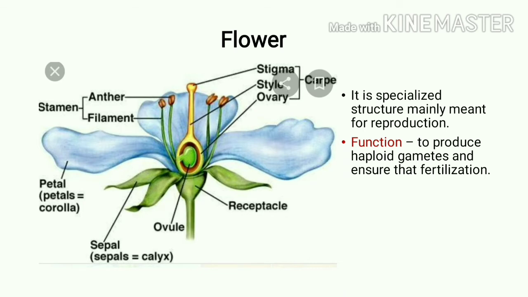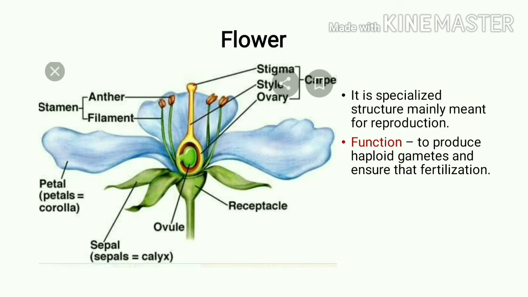So haploid gametes are produced inside the flower, and it ensures what? Fertilization. The flower has different parts, which we can call whorls. These are called calyx, corolla, androecium and gynoecium.